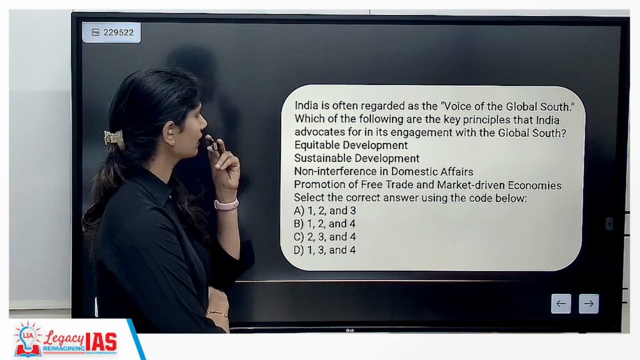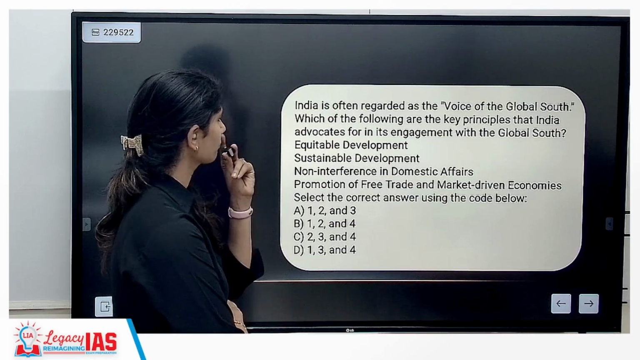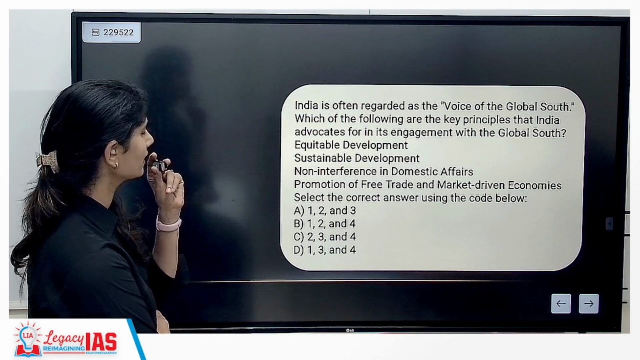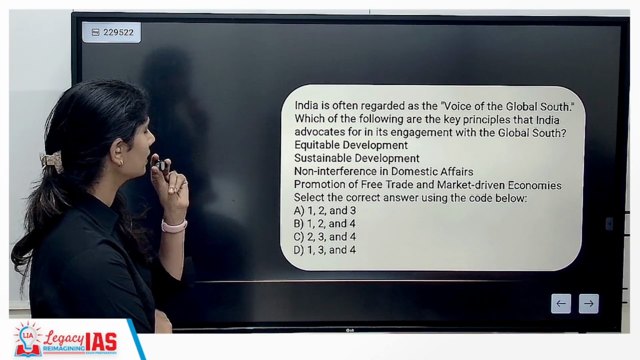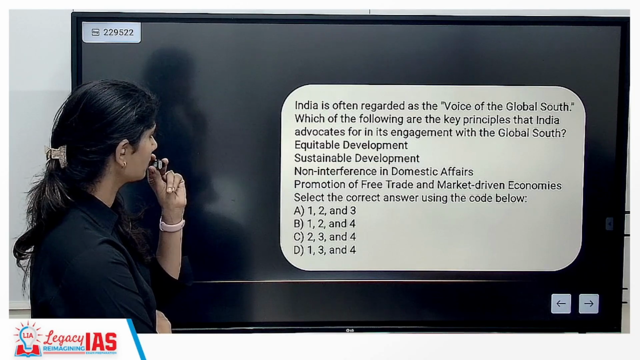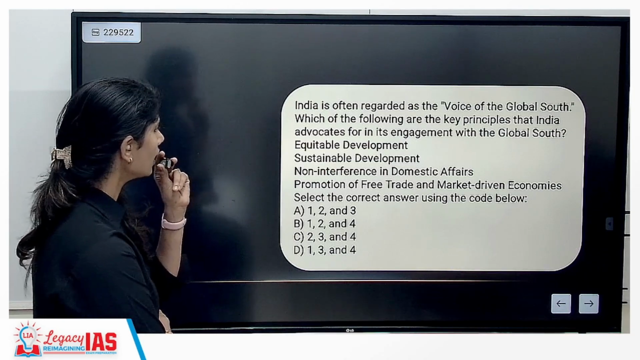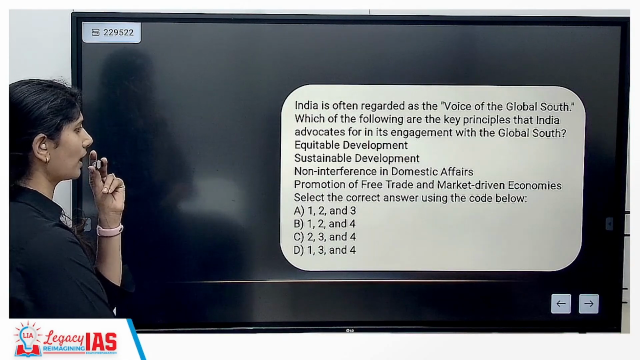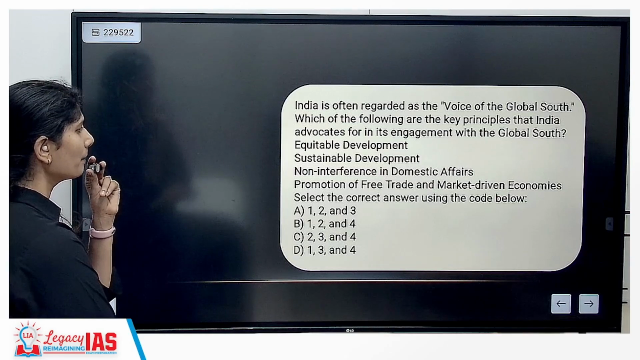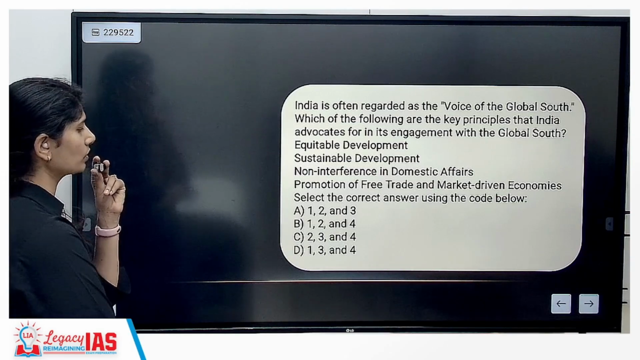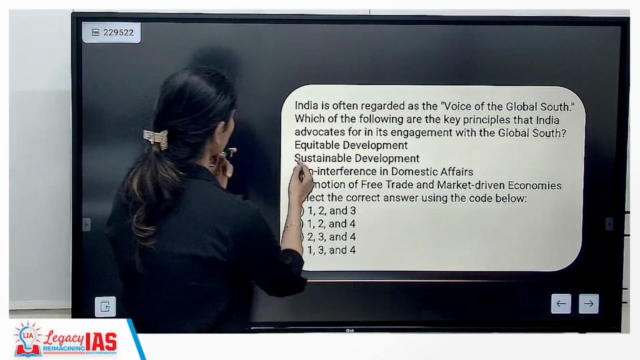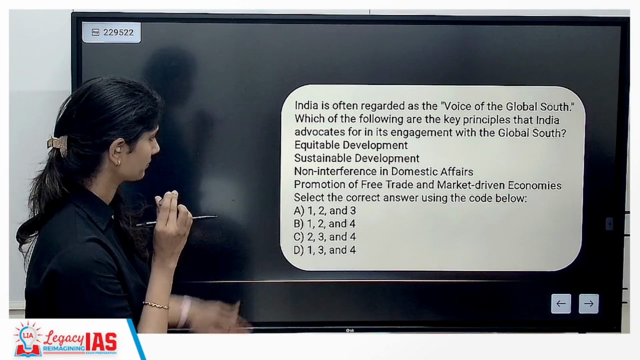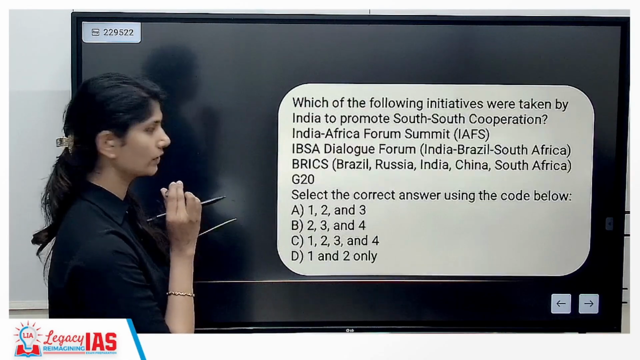India is often regarded as the voice of the global south. Which of the following are the key principles that India advocates in its engagement with the global south? Equitable development, sustainable development, non-interference in domestic affairs, promotion of free trade and market-driven economies. Mainly in the Voice of Global South, they are trying to go for equitable development, sustainable development and non-interference in domestic matters. The correct answer is A, 1, 2, 3.